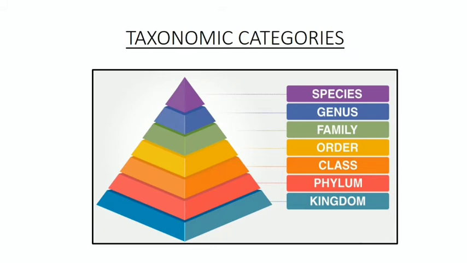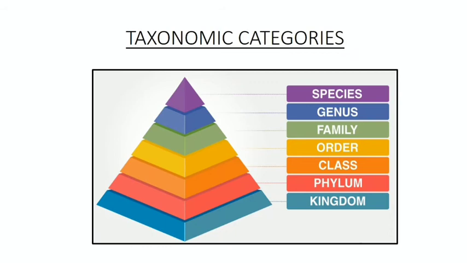Now what is a species? Our first category, species, is a natural population of individuals or group of populations which resemble, means they are similar to one another in all essential morphological and also reproductive characters, so that they are able to interbreed freely and produce fertile offspring. Let's take an example of mango. Its biological name is Mangifera indica. Mangifera is our genus and indica is our species.